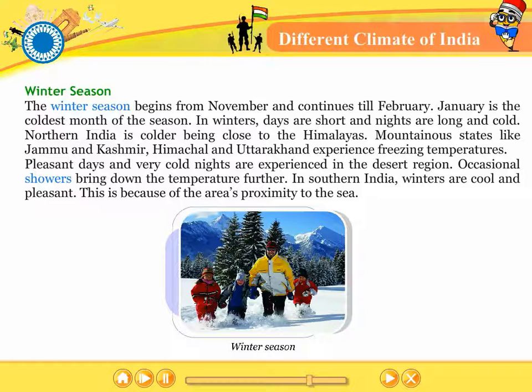Winter season. The winter season begins from November and continues till February. January is the coldest month of the season. In winters, days are short and nights are long and cold. Northern India is colder, being close to the Himalayas. Mountainous states like Jammu and Kashmir, Himachal and Uttarakhand experience freezing temperatures.